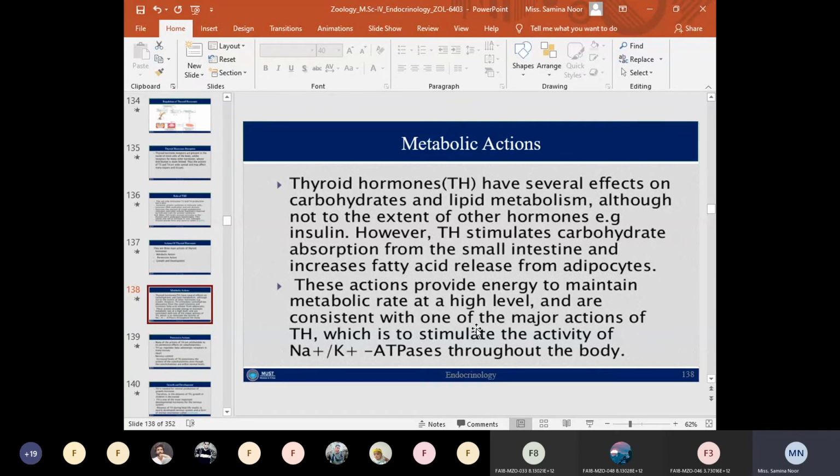So by the activation of the sodium potassium ATPases, it eventually accelerates the active transport of ions through the cell membrane, which eventually activates the sodium pumps and further increases heat production.